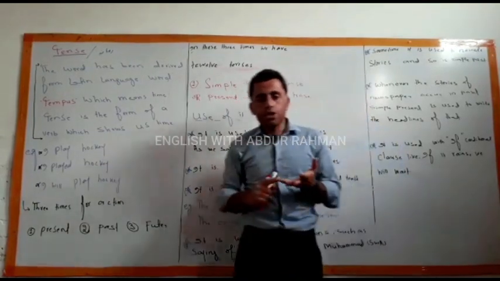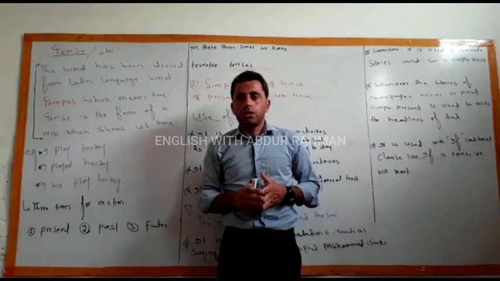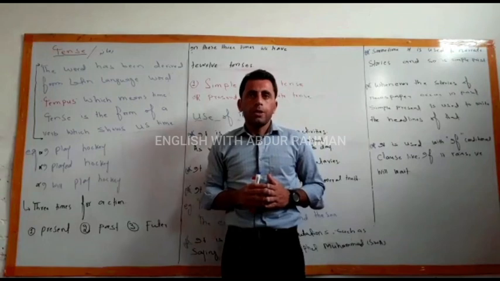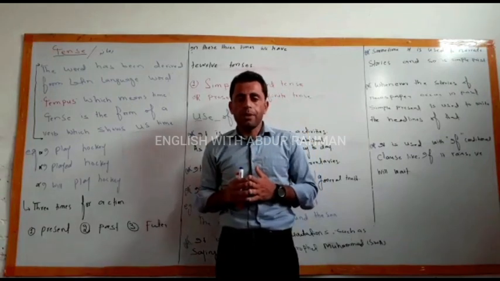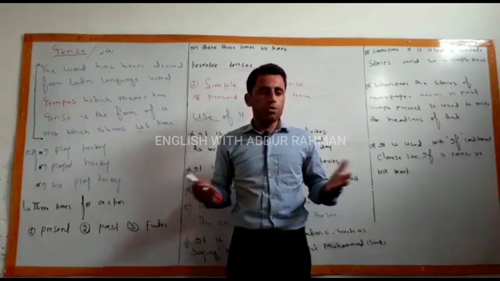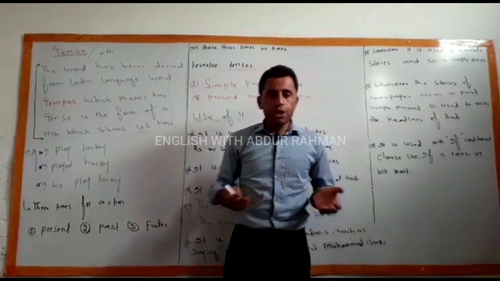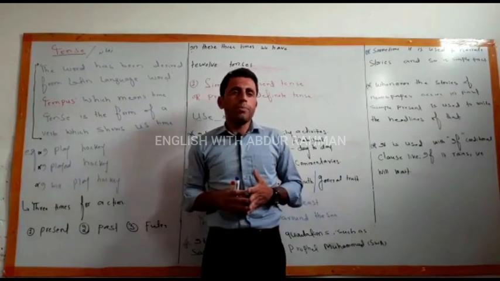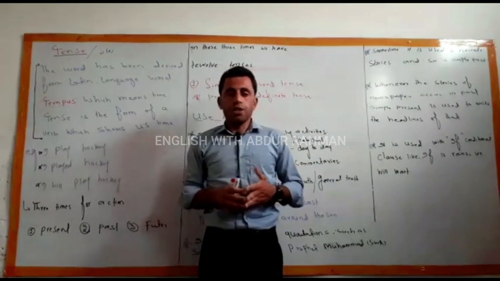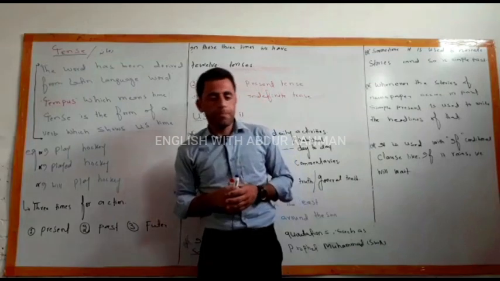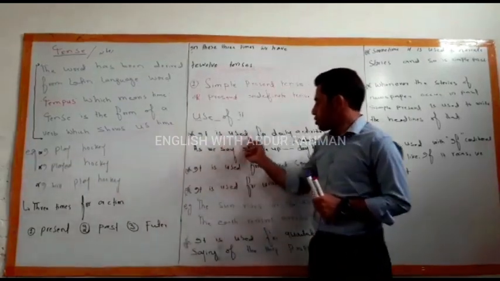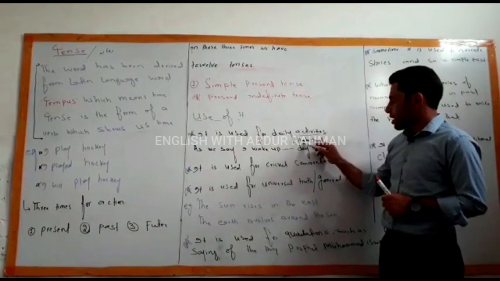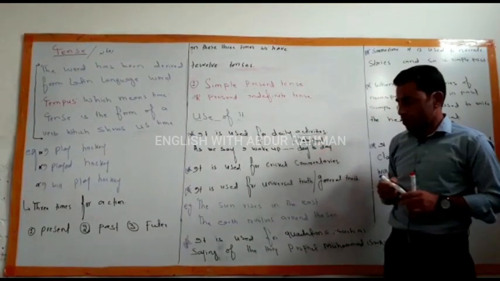Before starting the structure and sentences of simple present tense, we will know about the use of simple present tense. What is simple present tense? Where do we use simple present tense? Because mostly when we work on functional English, where is the use of simple present tense mostly? So the first one I have written here is that it is used for daily activities. Next, we can say habitual activities or day-to-day activities.